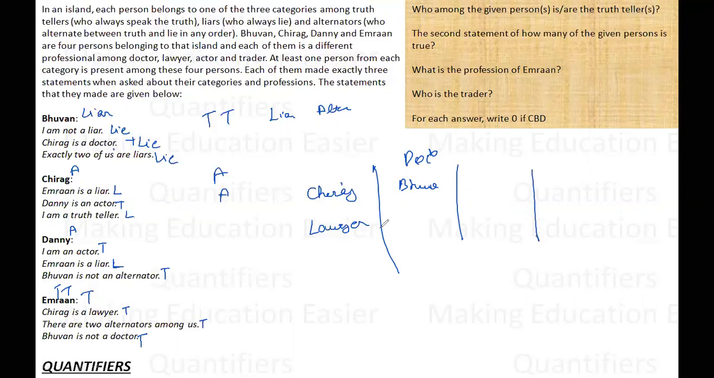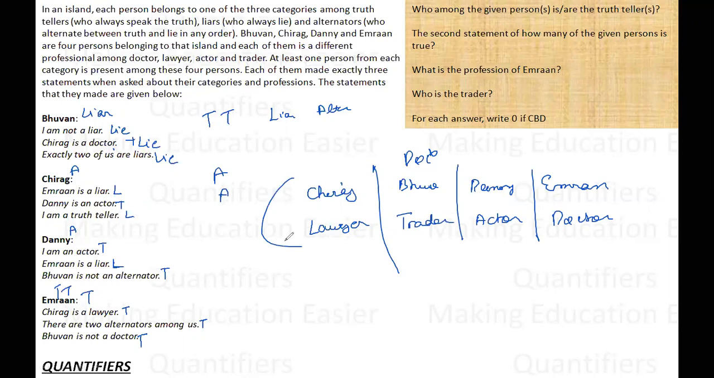We have already allocated that anyway. See, Danny is an actor is a truth. Danny is an actor. So if Danny is an actor, the left person is Imran. And since Bhuvan cannot be doctor, Imran must be doctor. So what is the occupation left for him? The occupation left for him is trader. Now I can see that all my conditions are satisfying.